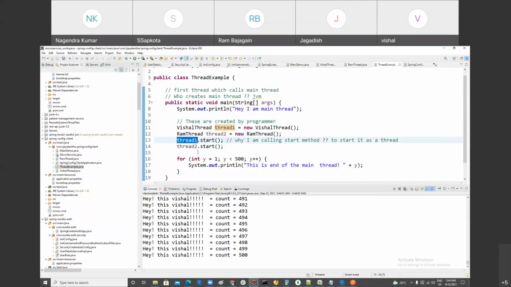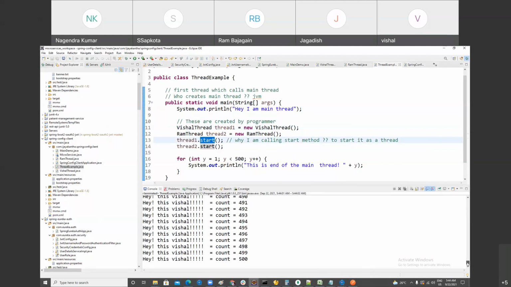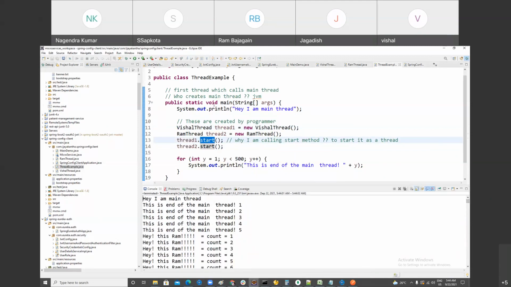Answer is, if you say start, then it will execute parallelly. If you say run, it will execute sequentially. But when you start it, you cannot say I am starting Vishal first, so Vishal will execute first. You cannot give the guarantee. Main will execute first because main is started by the Java virtual machine as the main thread. For other threads, when you start them, you are not sure who will execute first.